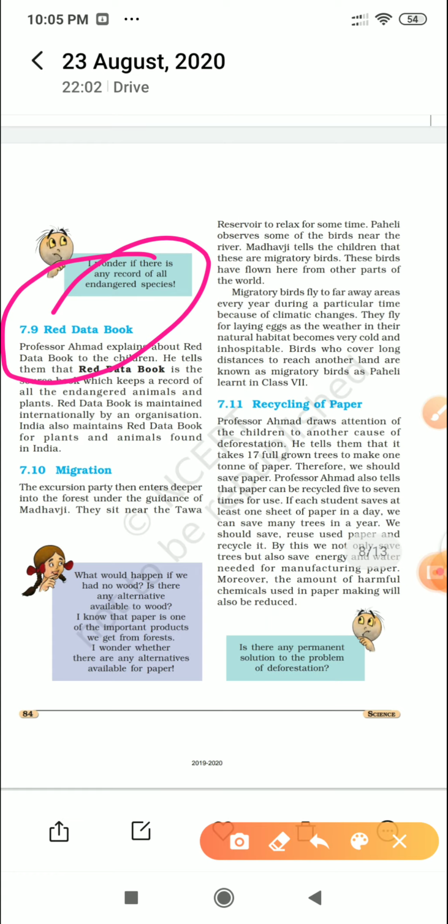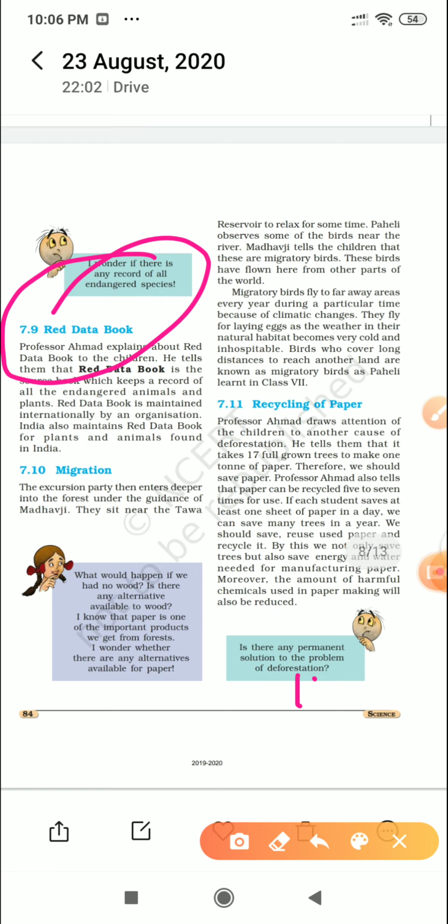Sometimes the question asks what kind of record the red data book is collecting. So it is the record of endangered species. It might be that in the options it will be given as endangered, extinct, or endemic. So you should know that the red data book is the collection of data of endangered plants and animals. Okay, good.